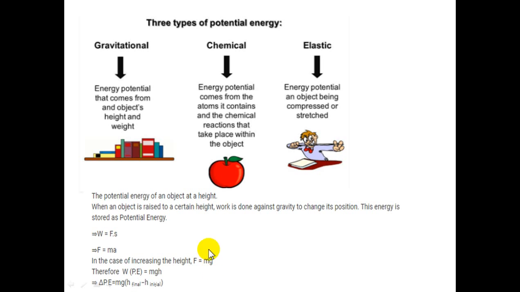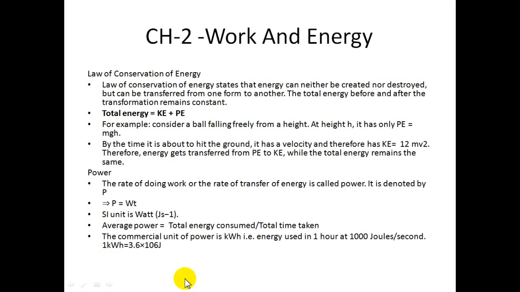The potential energy of an object, okay, work is equal to Fs, F is equal to ma. In case of the increasing height, F is equal to mg. Okay, a को चेंज करके हम यहाँ पे g करेंगे, क्योंकि a एक्सीलरेशन वहाँ पे क्या है, ग्रेविटेशनल फोर्स है. Therefore work is equal to potential energy is equal to mgh, because it depends on the height also. Okay, that's why potential energy is equal to mgh. नाउ ओके, सो इन द सेम, यहाँ पे भी अगर आपको कुछ हाइट इनिशियल है फाइनल, वी कैन कैलकुलेट विद दिस इक्वेशन.